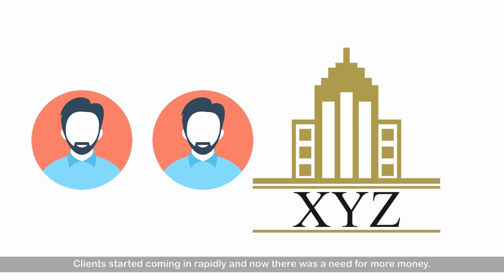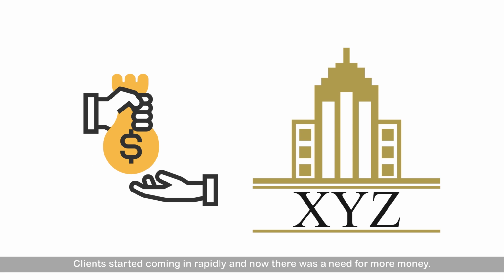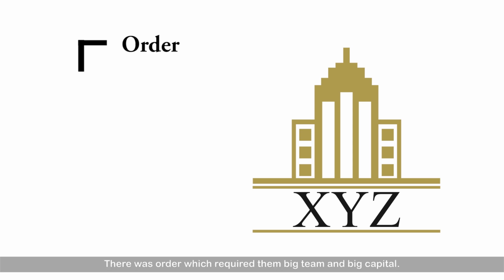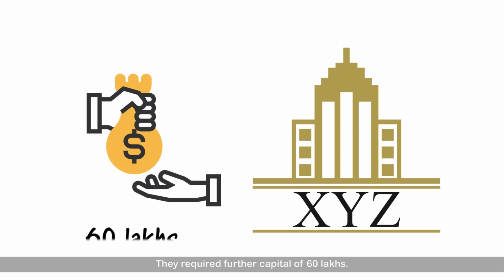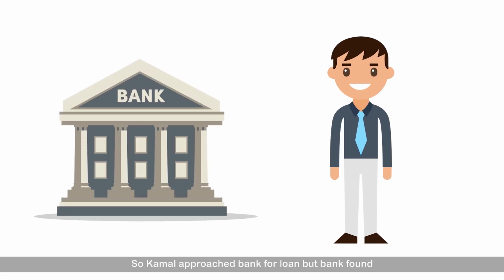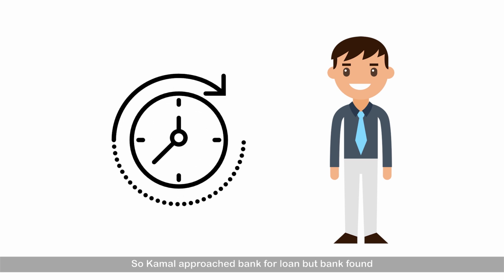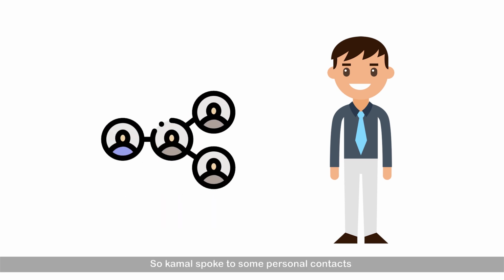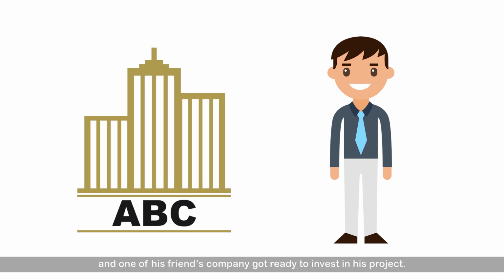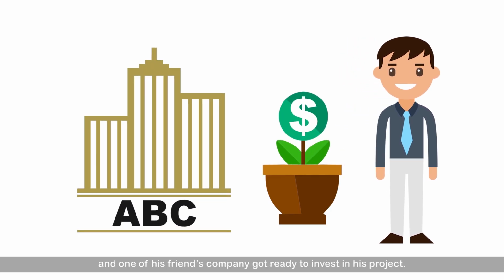Clients started coming in rapidly and now there was a need for more money. There was an order which required a big team and big capital. They required further capital of 60 lakhs. So Kamal approached a bank for a loan, but the bank found it too early for them to apply for a loan. So Kamal spoke to some personal contacts and one of his friends' company got ready to invest in this